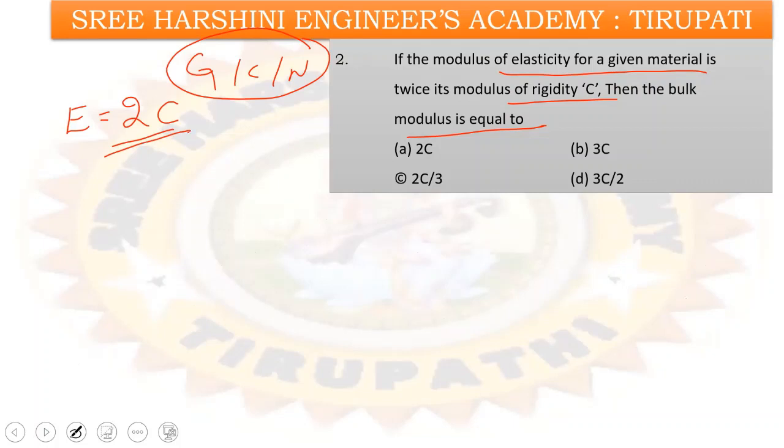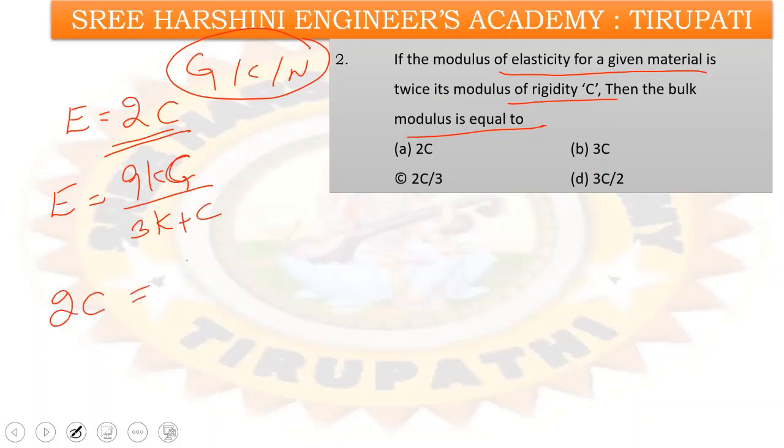Then we know the relation as same as in previous problem. E equal to 9KC by 3K plus C. From that substitute here, 2C is equal to 9KC by 3K plus C.